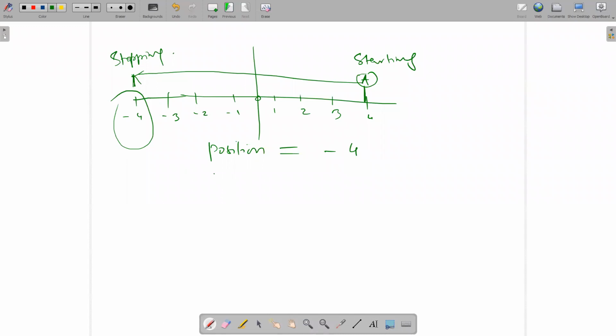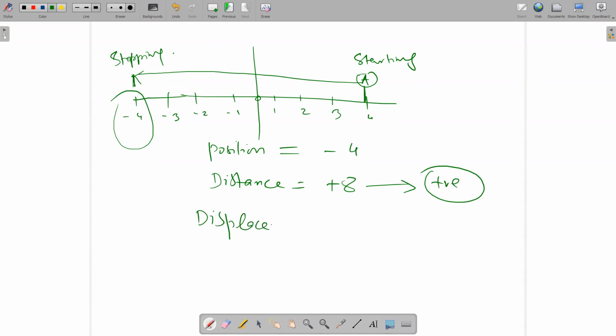Now, what is the distance? It is 8. Distance is always positive. Now, what is the displacement? It is -8. When you write the displacement, just remember xf minus xi.